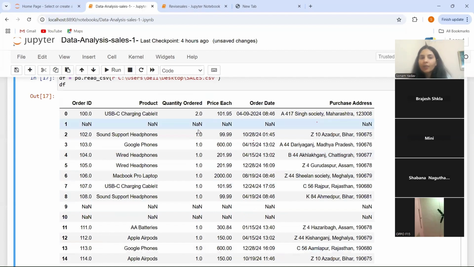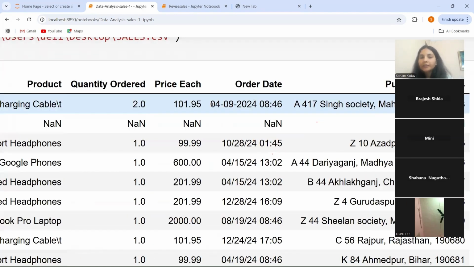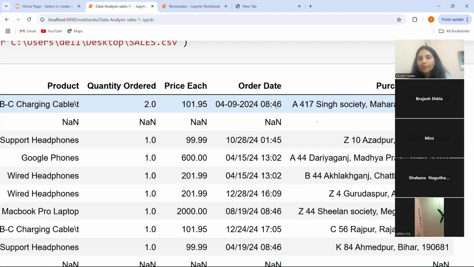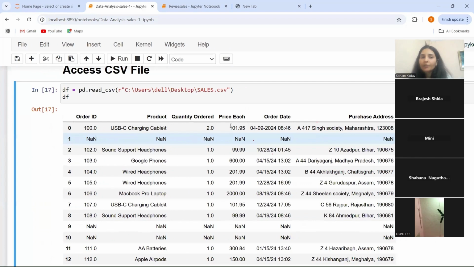Here you can see quantity ordered. So आपने कौन सी product की कितनी quantity को order है किया. So it will show the number of times the quantity has been ordered. This is the price for each product and this is the order date. So you can see over here in order date, you can find the date and you can find the time also. So in date, you can see 04092024. That is the number one. It is in the format of month and then date and then the year. And it also shows the time over here. And this is the purchase address. So this is our data on which we are going to work upon.